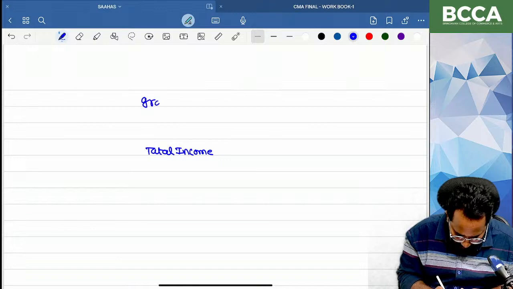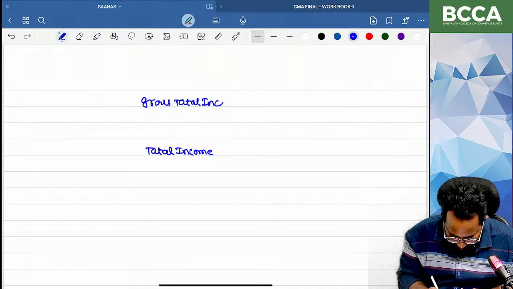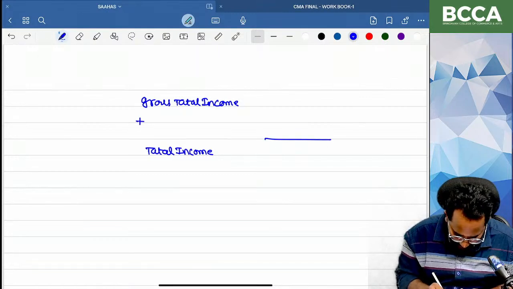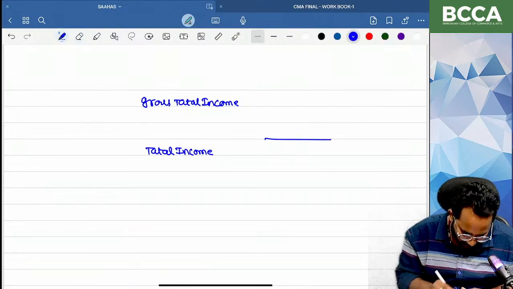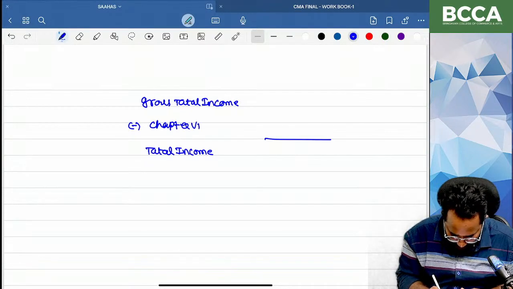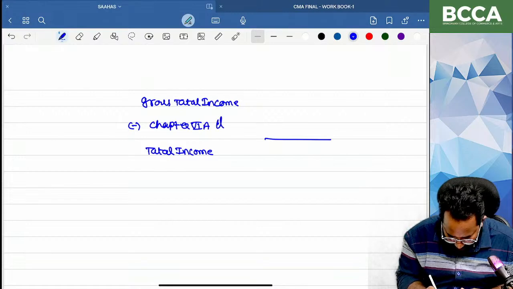I want to get my gross total income. Can you tell me how to get the gross total income? If you are reducing this only, you will get it. Yes, ma, so Chapter 6A reductions. This is only the shortcut we have to follow.